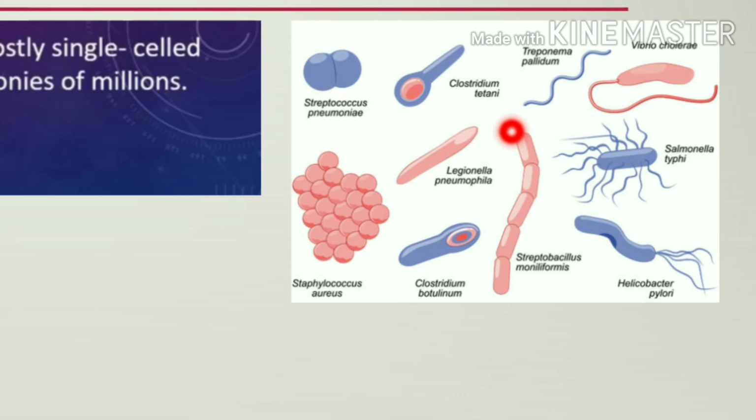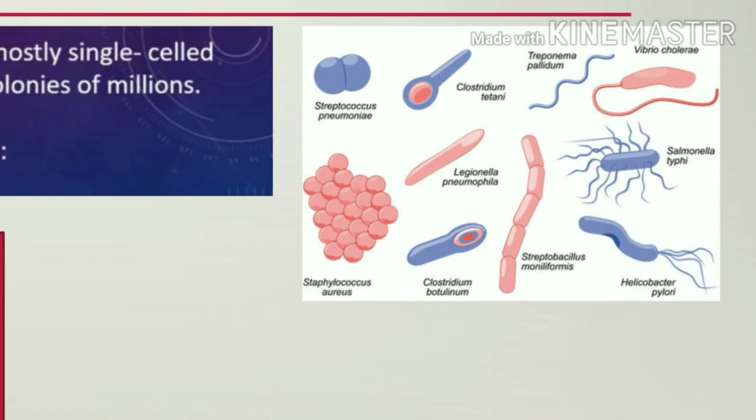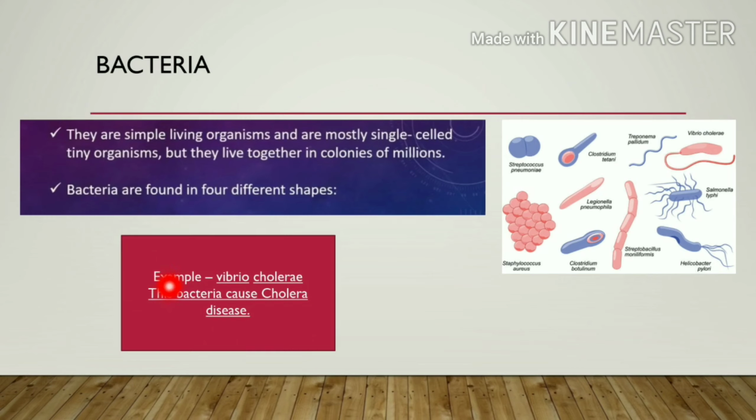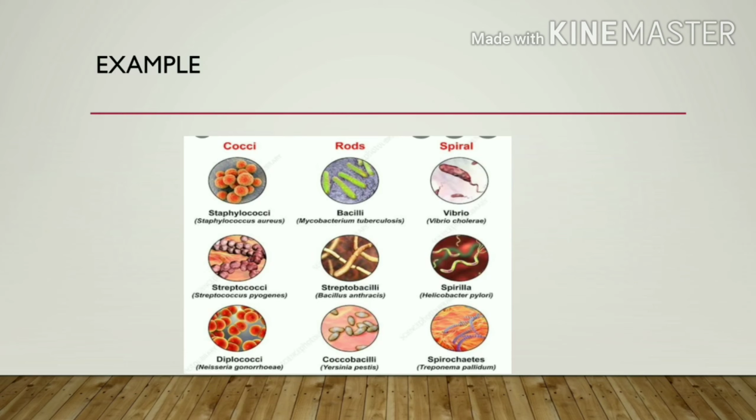Then there is also rod shaped, and many other shapes. We will learn about some examples, like Vibrio cholerae. This bacterium causes the cholera disease. You don't need to remember all the names of these bacteria, I put them here just for your information. There is a large variety of bacterial shapes that we can find in our environment.